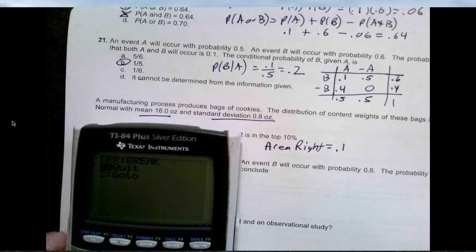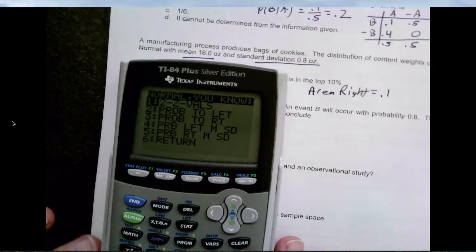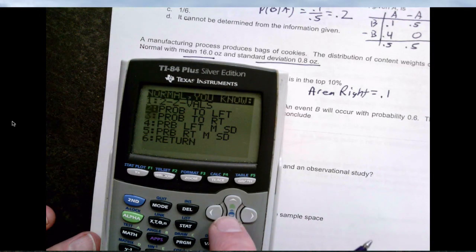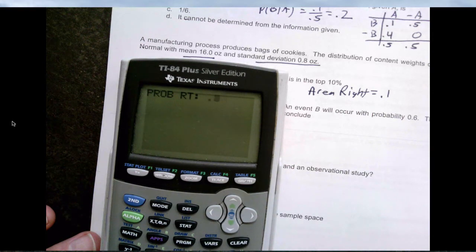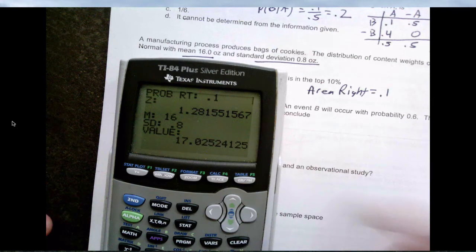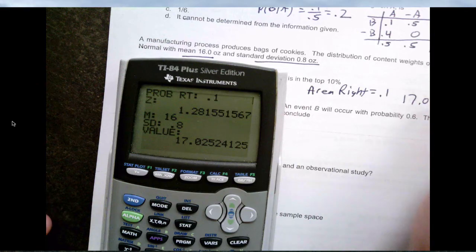All right, let's run it. So I go to the next menu. Okay, and in that next menu, I know the probability, the mean, standard deviation, and probability right. Okay, probability right is 0.1. The mean was 16, and the standard deviation is 0.8. So in order to be in the top 10%, it needs to be basically 17.03 ounces.